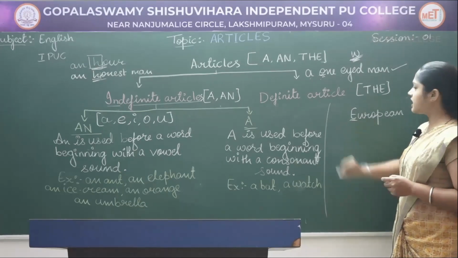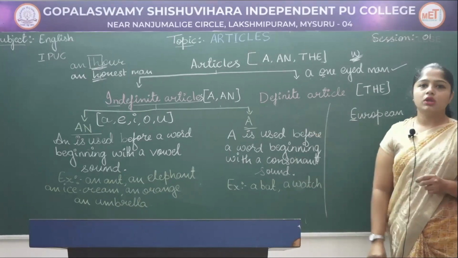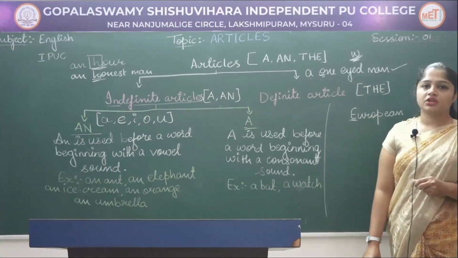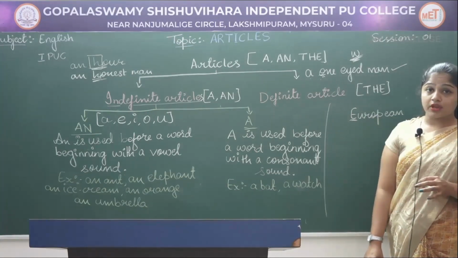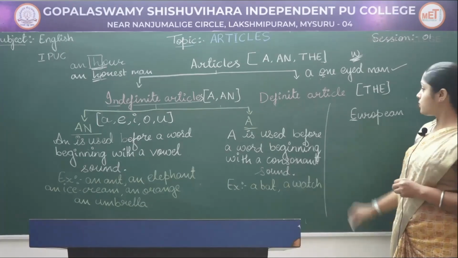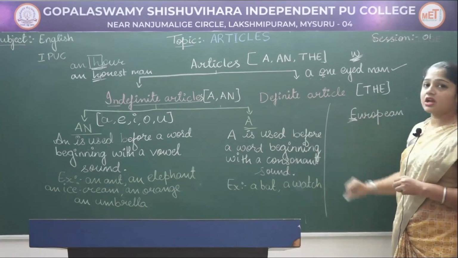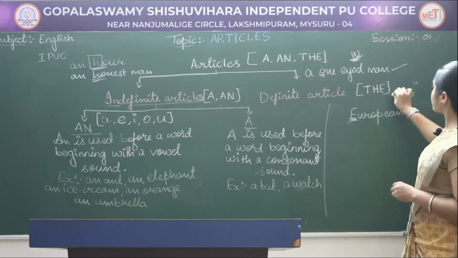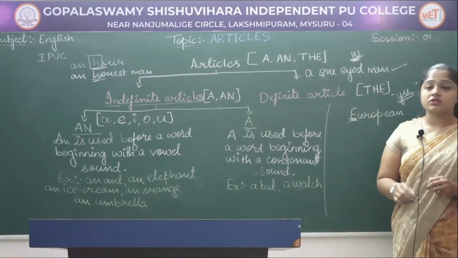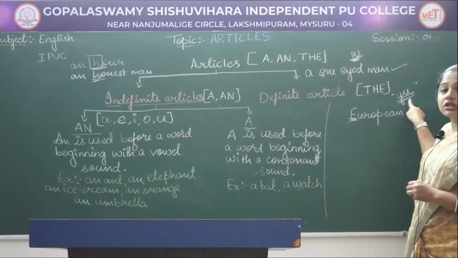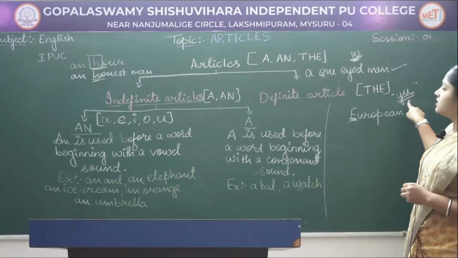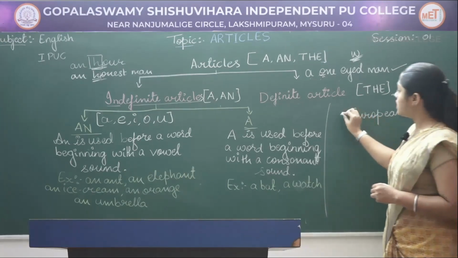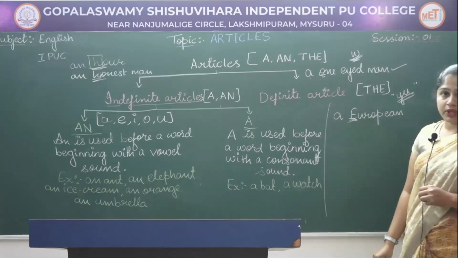E again is a vowel, right? But we pronounce this as European, we don't say an European. We say a European. So E is pronounced as a Y sound. Since it is a Y sound, it is a semi-vowel, hence we use a European.